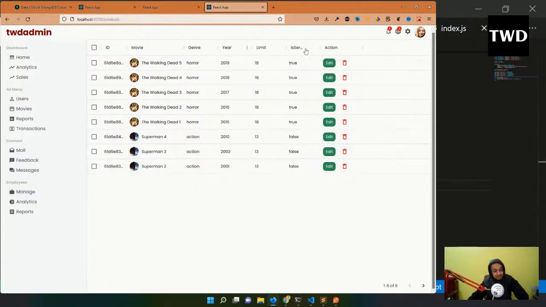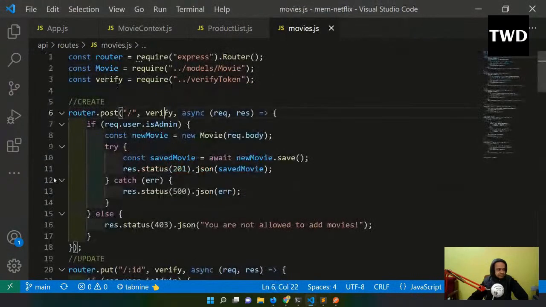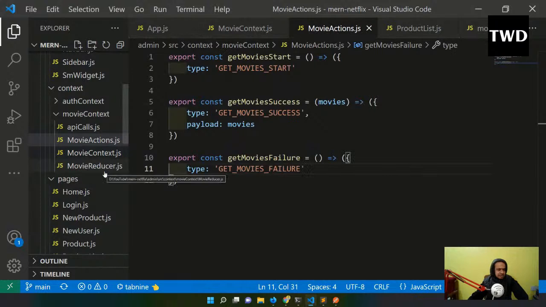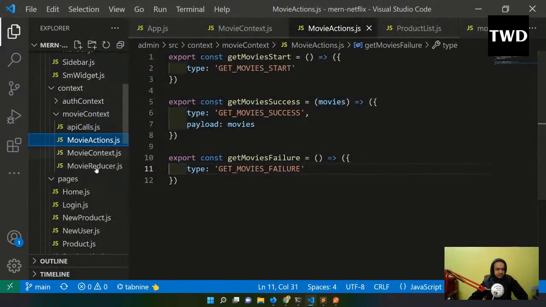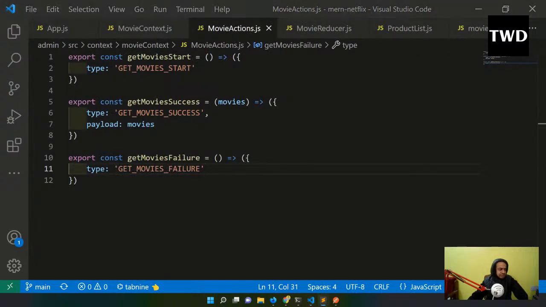We need to add the code to delete a movie from here only. So we are going to do that. So here I will go to movie context, movie action. I am there. And so in movie actions, I'll go and add the new things for the delete. So delete we have to add again. And even the movie reducer I have to add. Okay, so movie action I'm there, and so I have to add for the delete here.